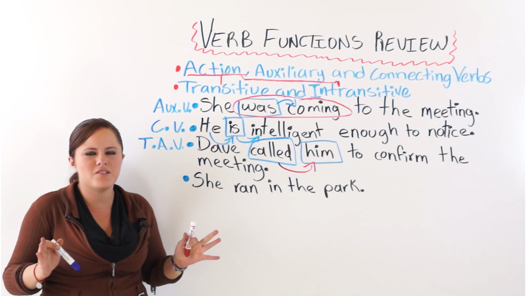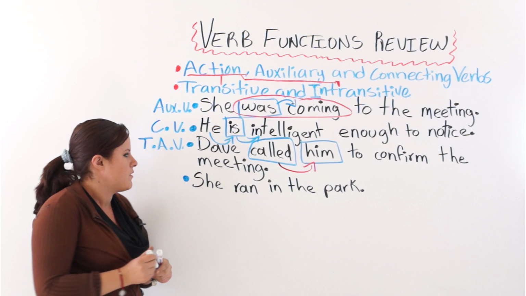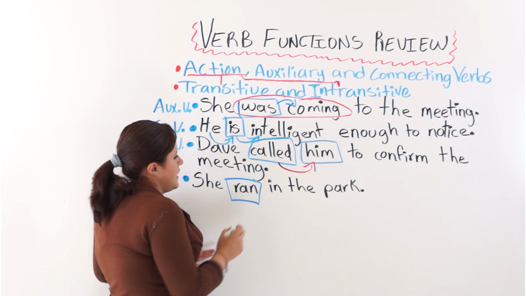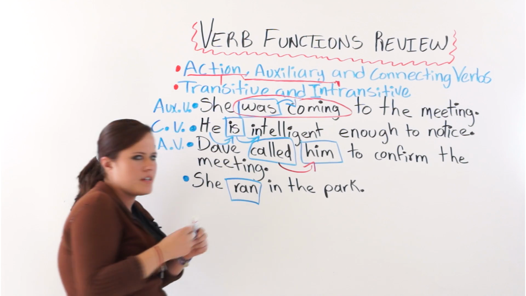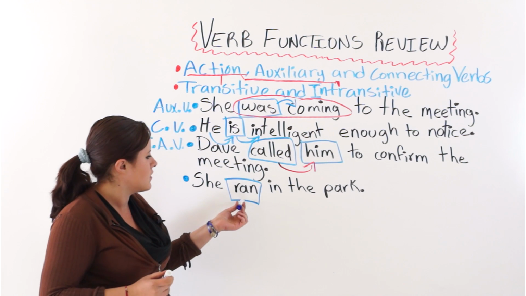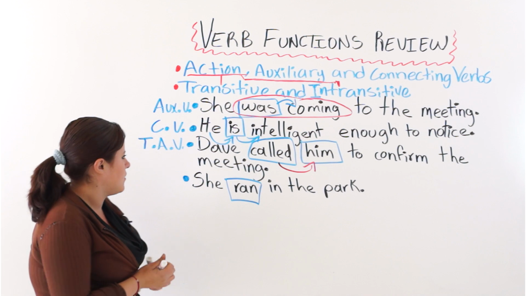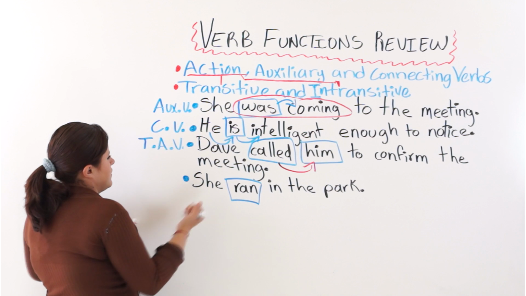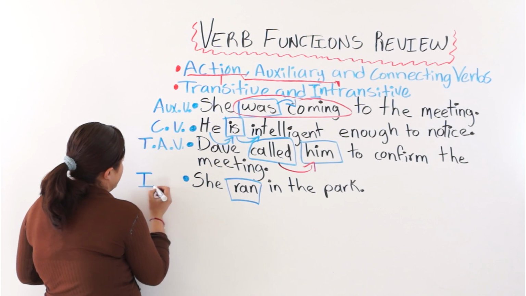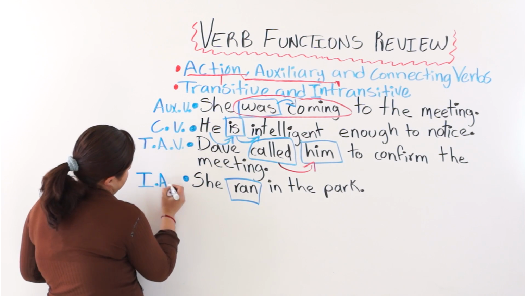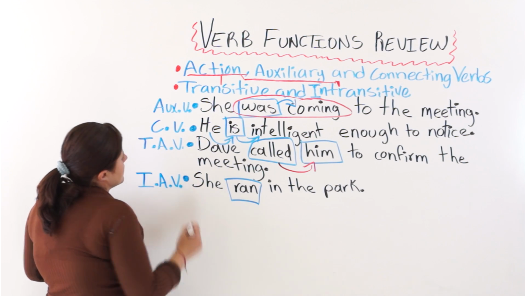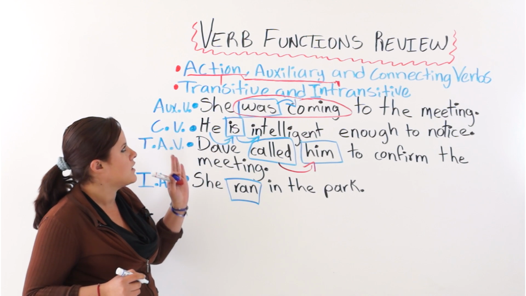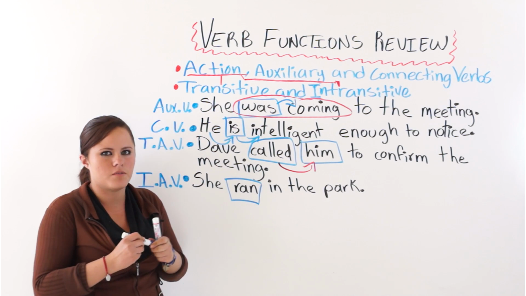And the next one says, she ran in the park. This is the simplest sentence you can see. She ran, we know that this is an action verb, and there is no object receiving the action. This alone is a whole action. So this is an intransitive action verb. So as you can see, it is very, very simple to identify each kind of verb.